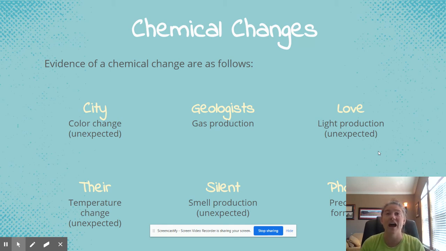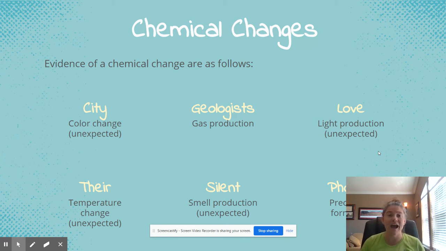Light production, an unexpected light production. An example of that would be lightning bugs. When you're sitting down here in the south and you look out into your yard and you see flecks of light, that is a chemical change that is happening. Also, the glow sticks: when I break them, the two solutions mix together and a change occurs. An unexpected temperature change. So I mix my two solutions together and the beaker gets warm or the beaker gets cold. That would be an unexpected example.